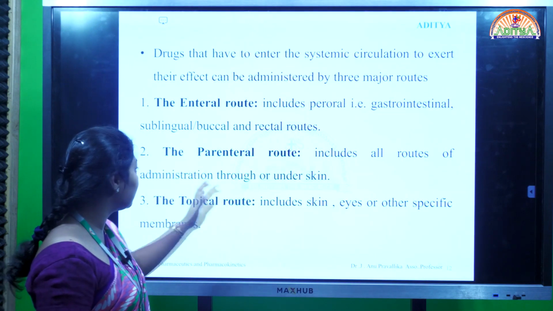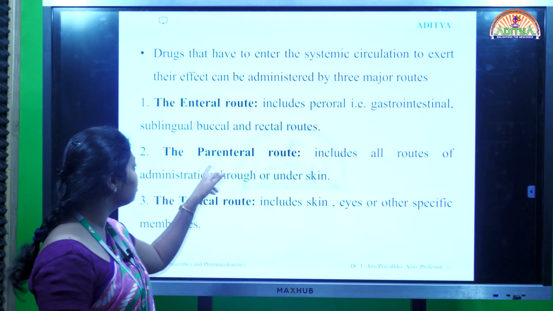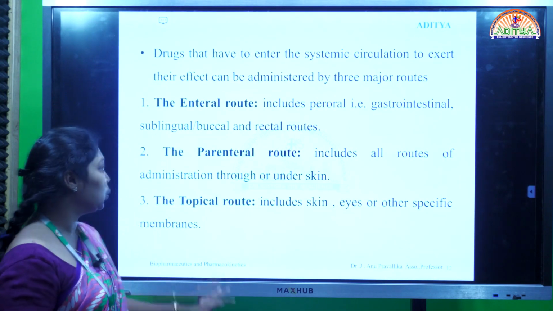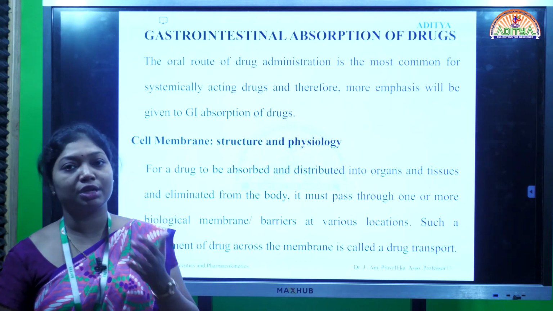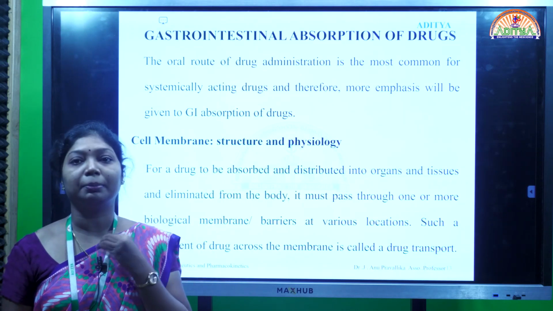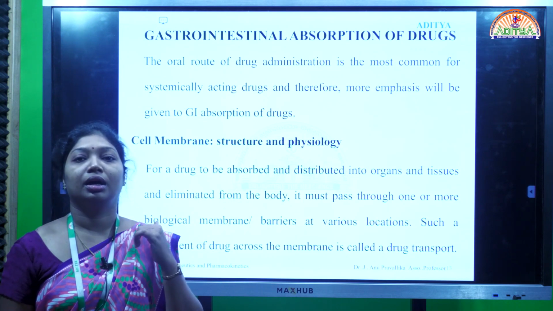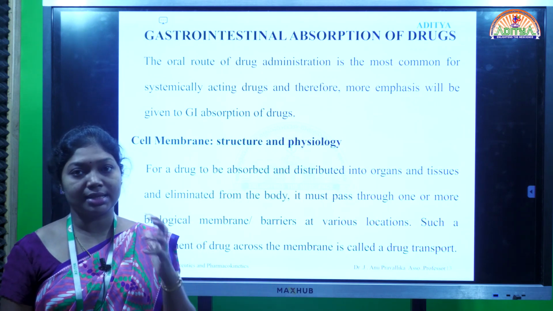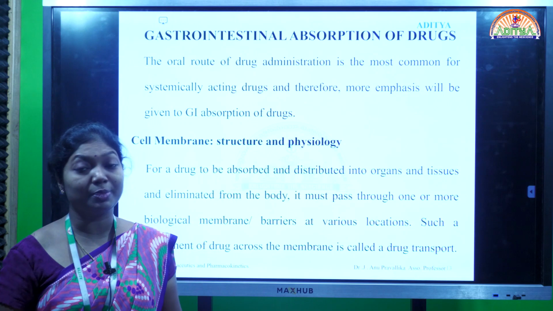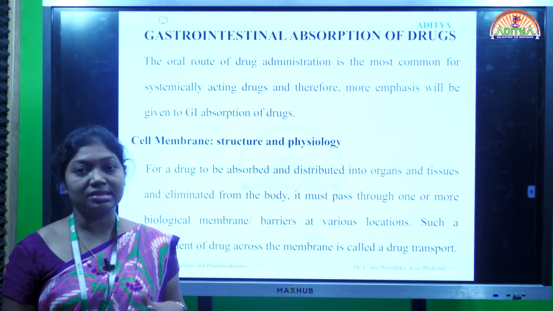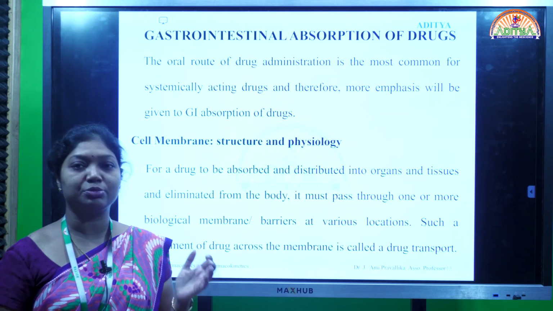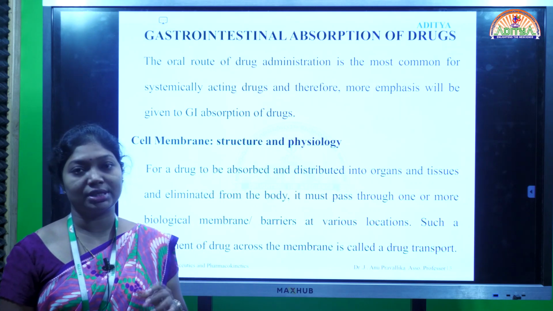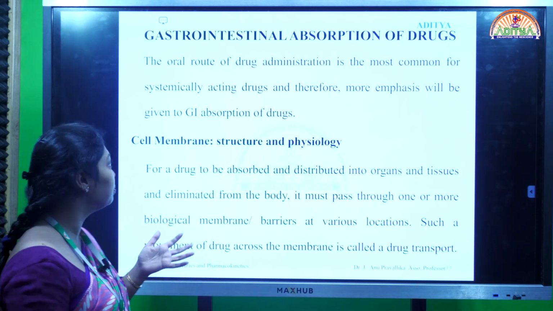After the gastrointestinal route, the next preference goes to the parenteral route. Because most drugs are administered through the oral route, the gastrointestinal tract has major importance, because the drug should cross the gastrointestinal tract to reach the systemic circulation. So from the absorption point of view, the gastrointestinal tract has great importance.